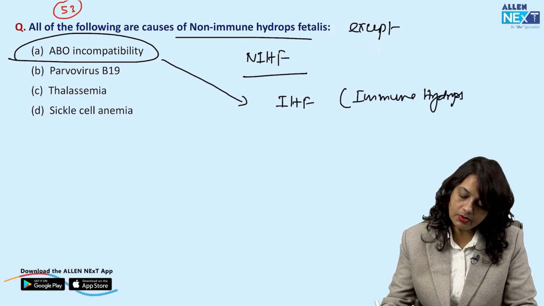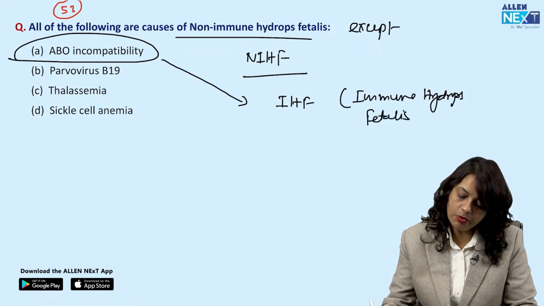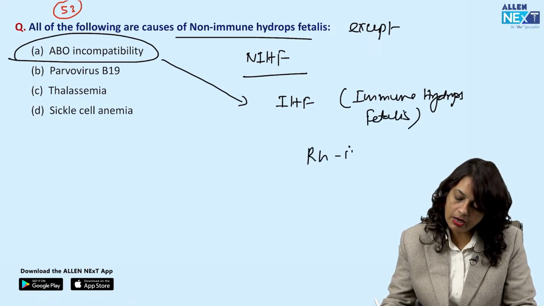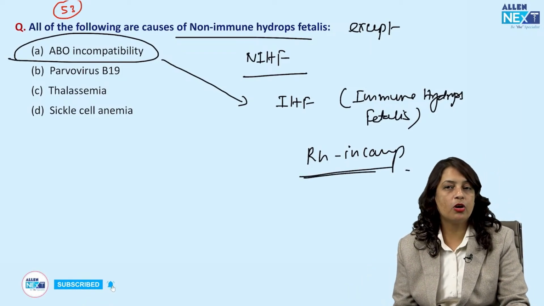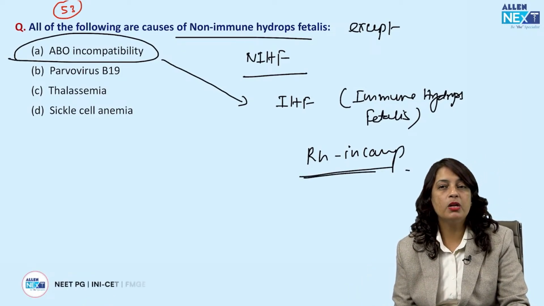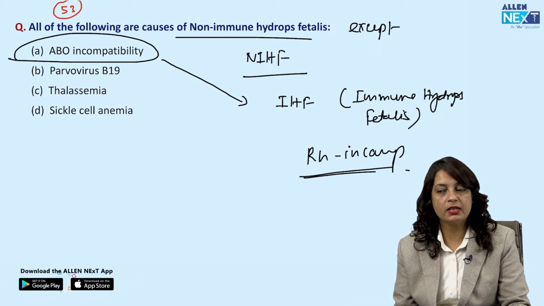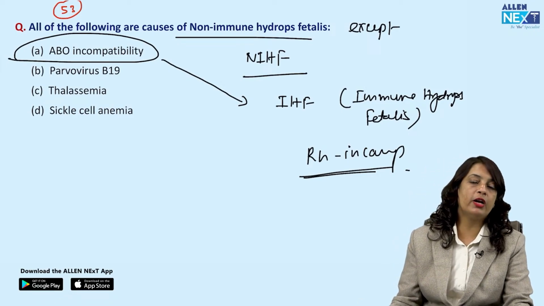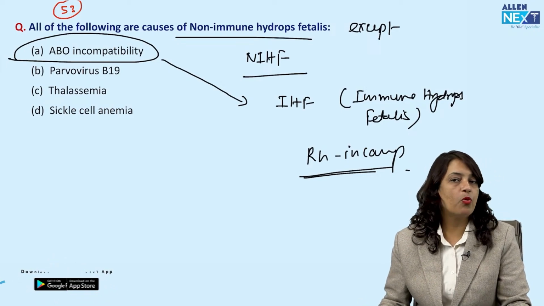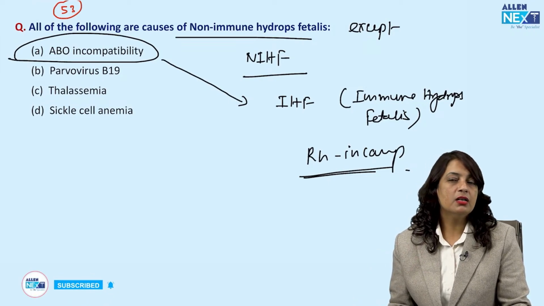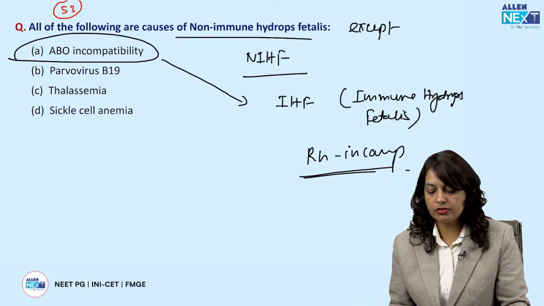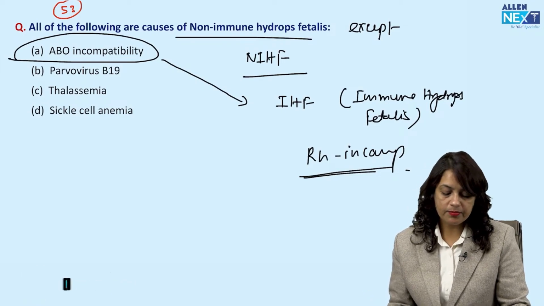In immune hydrops fetalis, Rh incompatibility is the more common cause, because antibodies are formed in the mother against the fetal Rh positive RBCs and they cause destruction leading to hemolytic anemia. So the baby is born with pleural effusion, pericardial effusion, generalized anasarca, and ascites. That is what hydrops fetalis is.